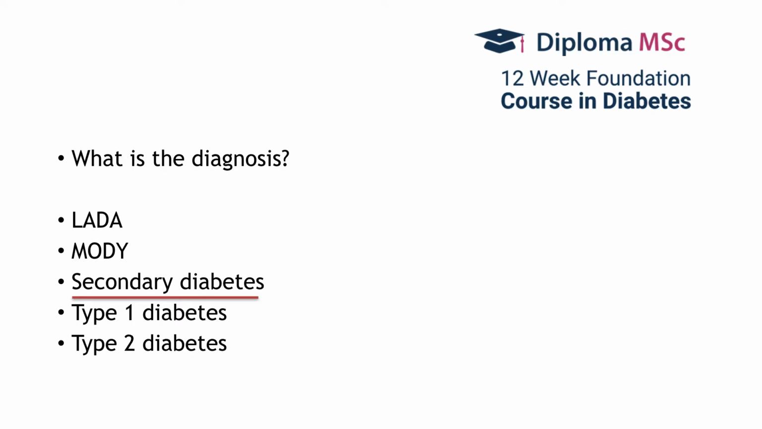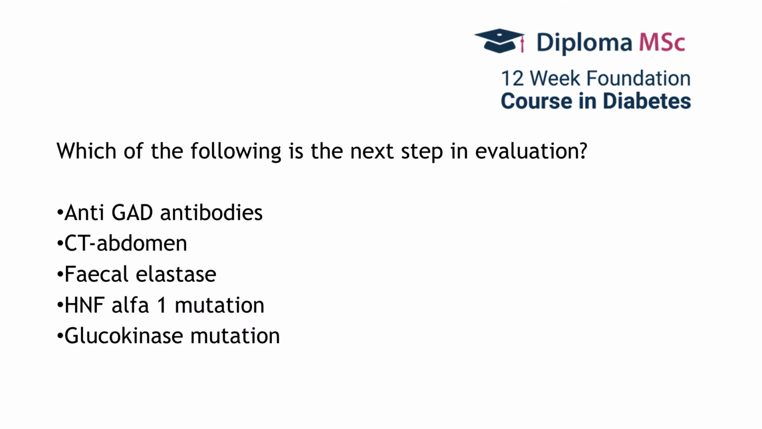How do you diagnose the pancreatic failure? Which of the following is the next step in evaluation? Would you like to do anti-GAD antibodies on him, CT abdomen, a fecal elastase, HNF1 alpha mutation, or glucokinase mutation? We know the diagnosis is secondary diabetes due to the pancreatic damage, and we would like to know what is the extent of the damage or if there is anything else causing a pancreatic insufficiency. So the most prudent approach would be to conduct a CT abdomen and see if there are any changes in the pancreas.